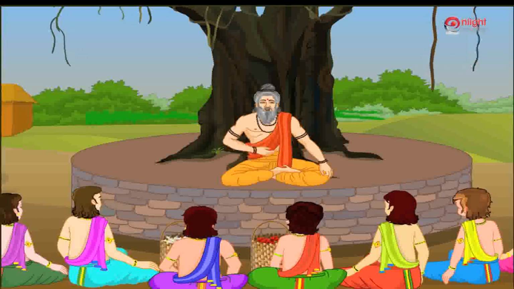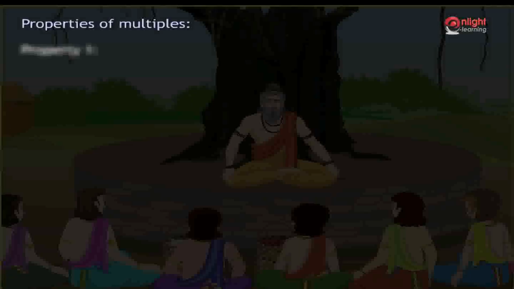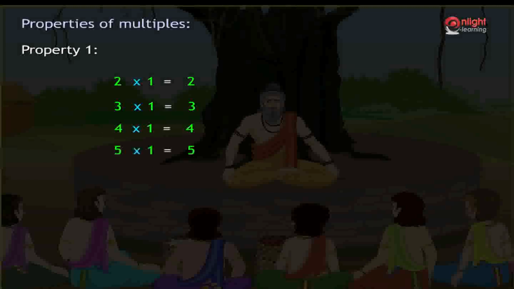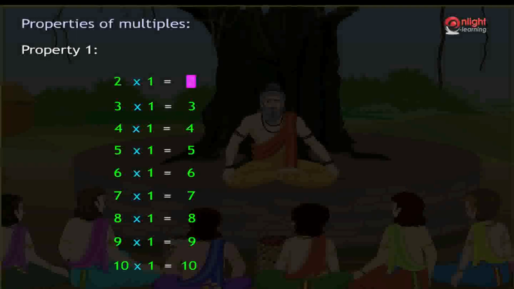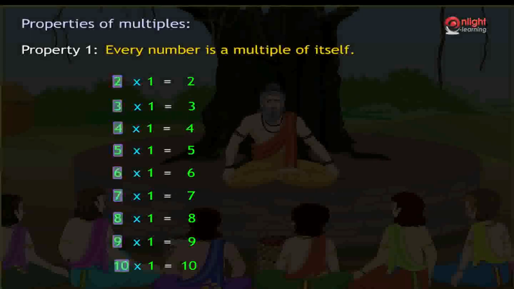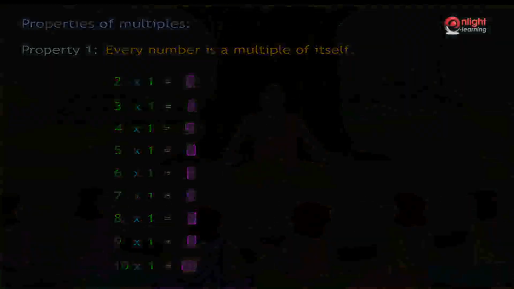Now let us see some properties of multiples. Property 1. When you multiply 2 with 1, we get 2. When you multiply 3 with 1, we get 3. When you multiply 4 with 1, we get 4 and so on. We observe 2 is a multiple of 2, 3 is a multiple of 3, 4 is a multiple of 4. Hence, every number is a multiple of itself.